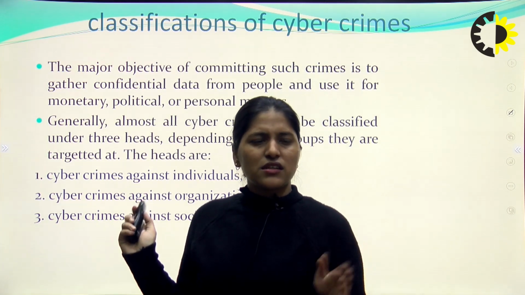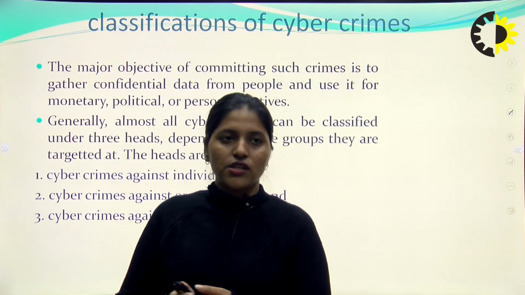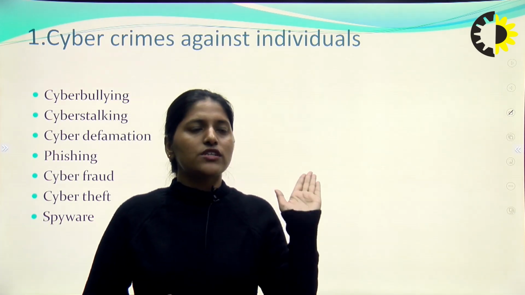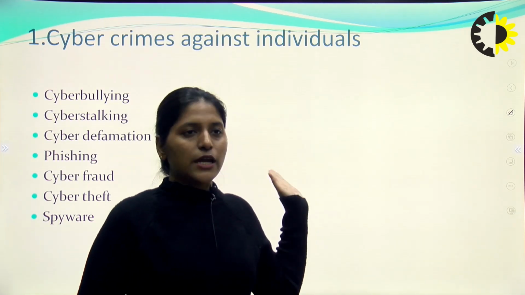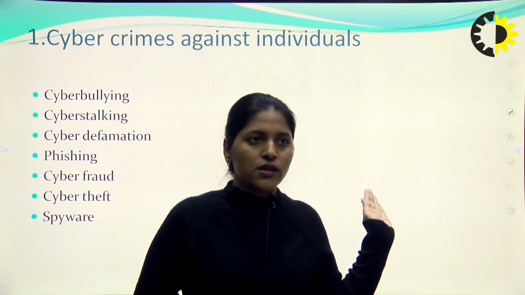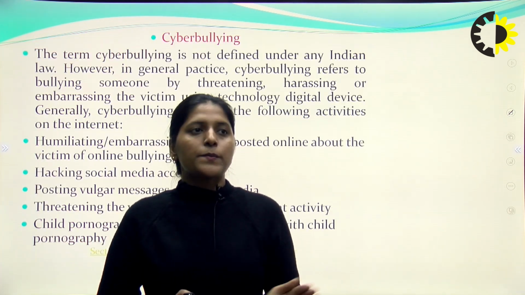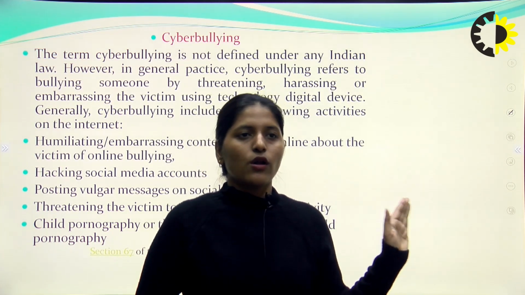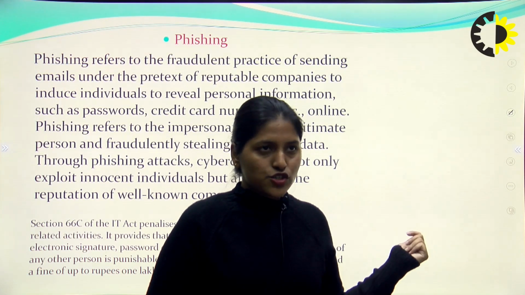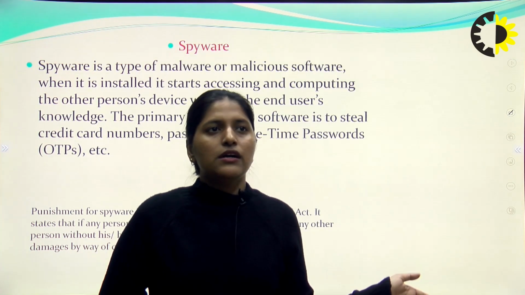We have discussed classification of cyber criminals, like crime against individuals, then organizations, and also cyber crimes at a large scale. We have also discussed the types of crime against individuals: cyberbullying, stalking, cyber defamation, phishing, cyber fraud, theft, and spyware. We have discussed all these in detail: cyberbullying, then cyber stalking, defamation, and phishing. Then we also discussed what is cyber fraud, theft, and spyware.